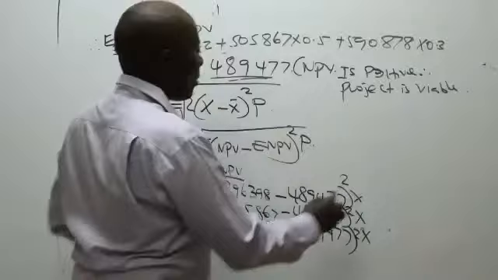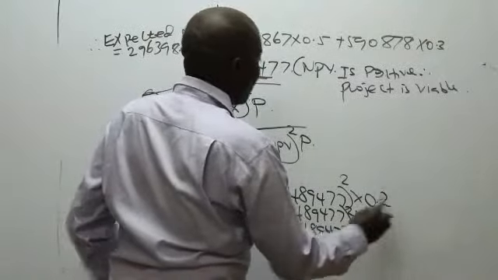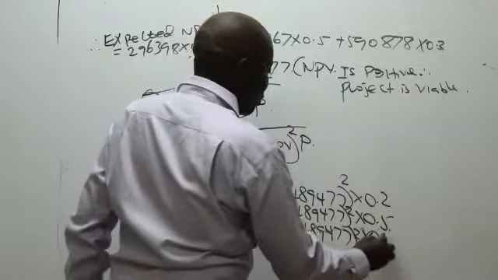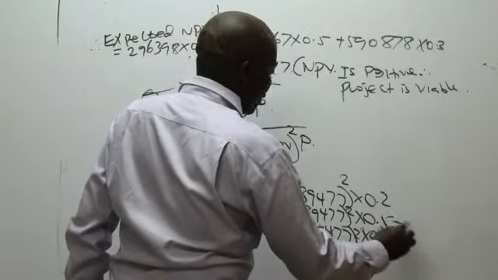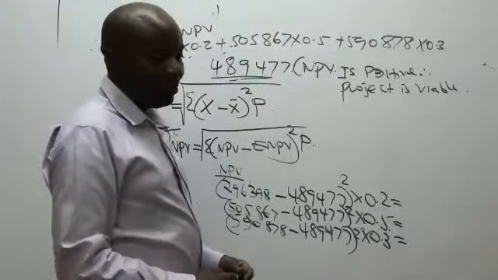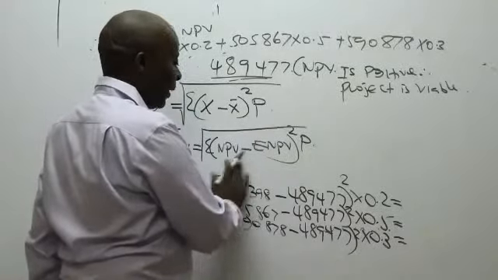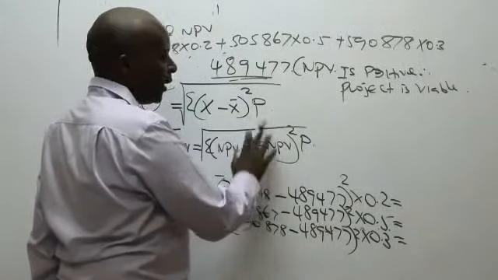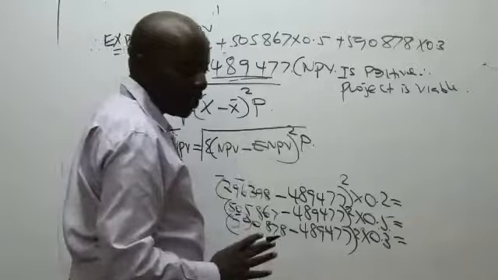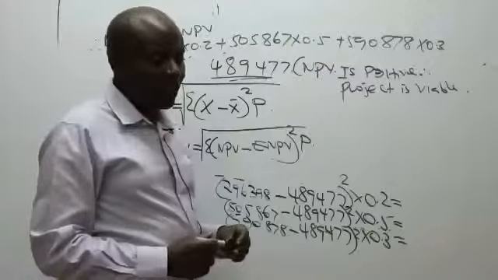The first probability here is 0.2. The second is 0.5. The third is 0.3. So could you kindly give me these humongous numbers? Remember, it's NPV. I'm simply using this formula, NPV minus ENPV. Then I square, times probabilities, big numbers times probabilities. It doesn't matter really.